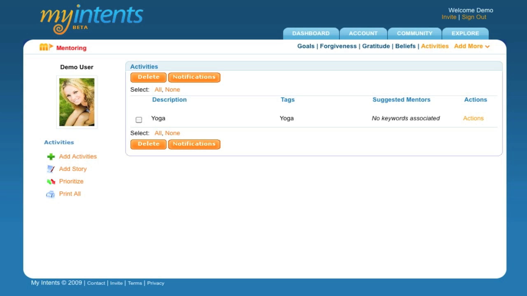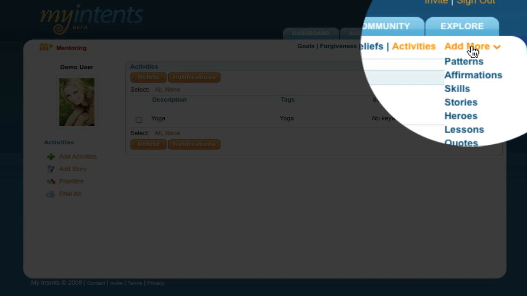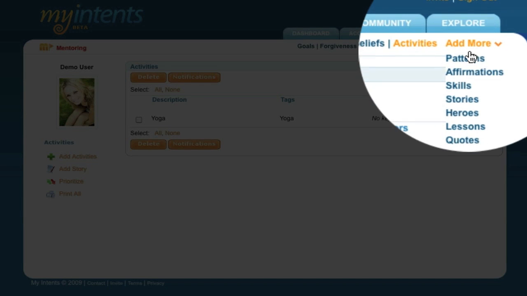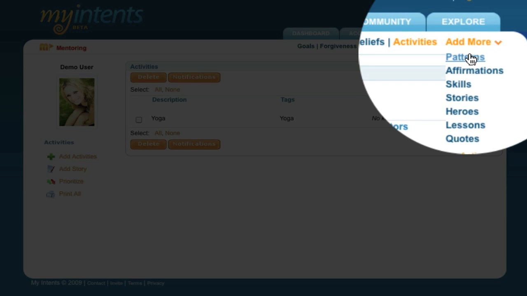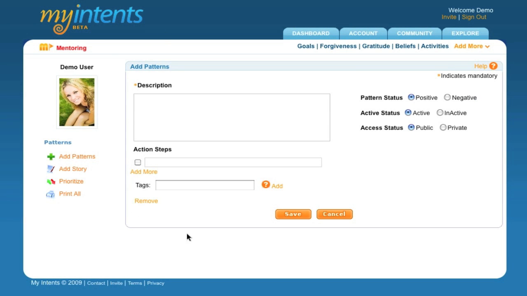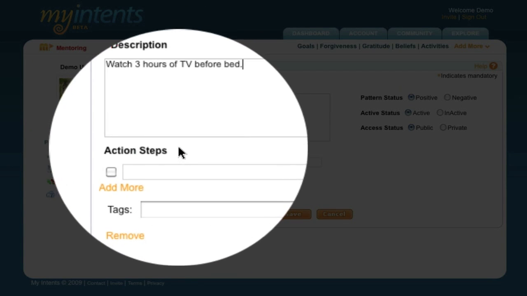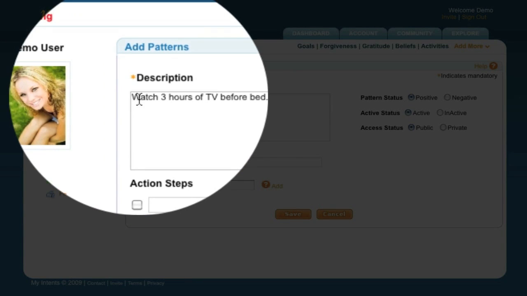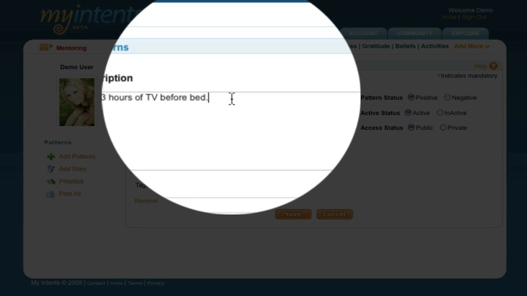So let's get started. If you hover over or click on Add More, the drop down will show up. The first one down will be Patterns, so I'm going to go ahead and click that. Now that we're in the Patterns module, I'm going to add our first pattern, which is a negative one, to watch 3 hours of TV before bed. So that is obviously a negative pattern.